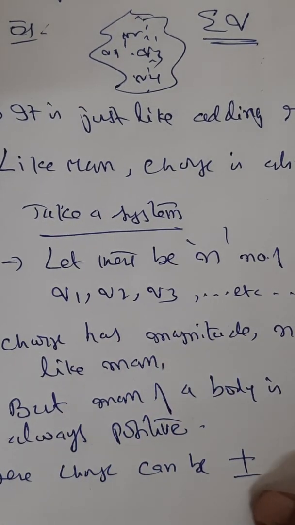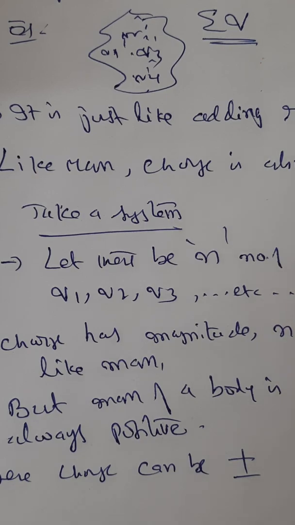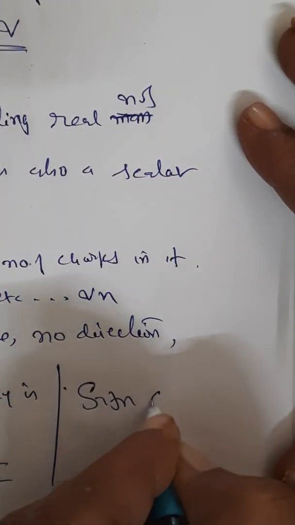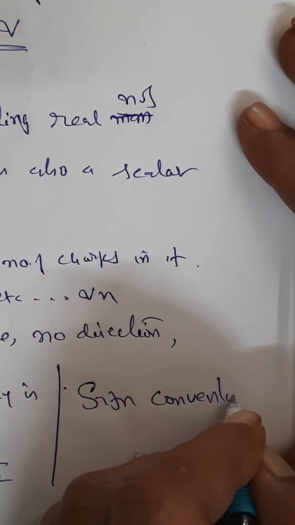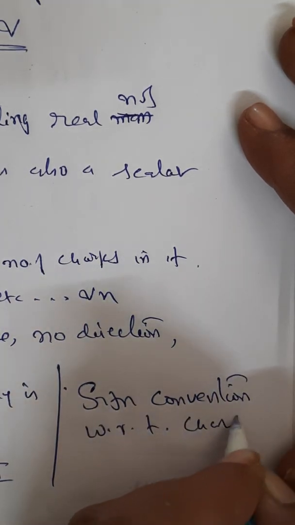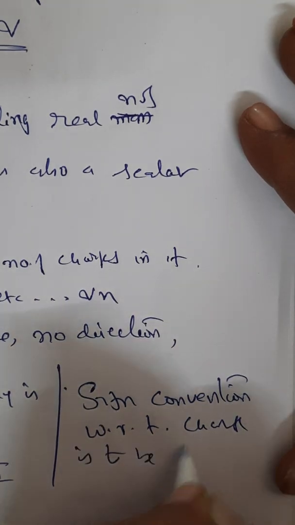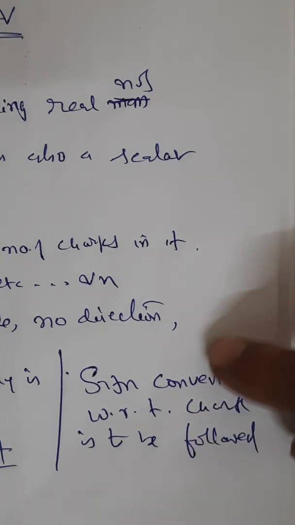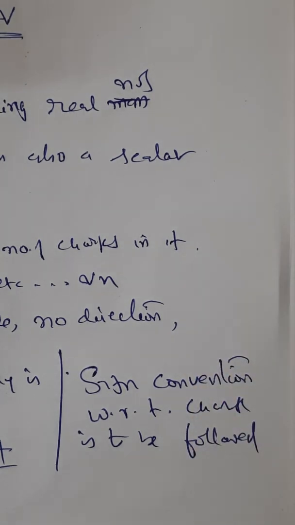It can be either positive or negative. So what is the condition we have to remember? Sign convention with respect to charge is to be followed. That means if it is positive, it should be added. If it is negative, it should be subtracted.